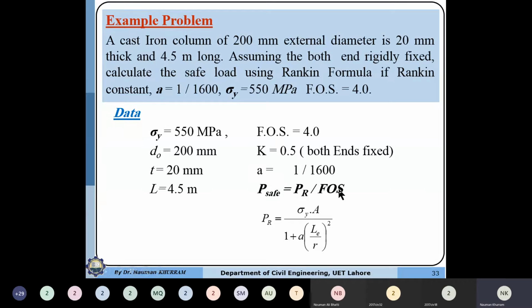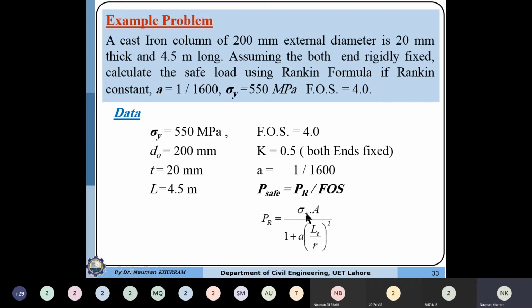Here the factor of safety is equal to the ultimate load carrying capacity divided by the allowable load carrying capacity. In other words, we can determine the safe load by dividing the critical load carrying capacity by the factor of safety. In this solution, I always suggest that first of all write down the formula, and in the formula look at what is the unknown and what data is given.